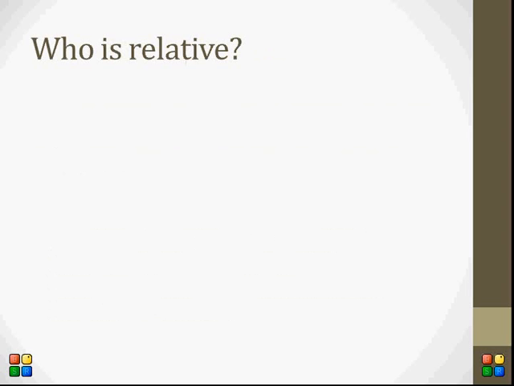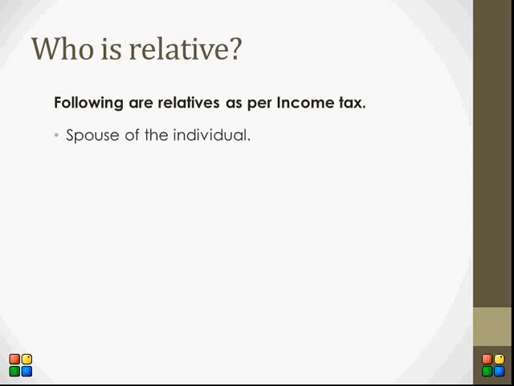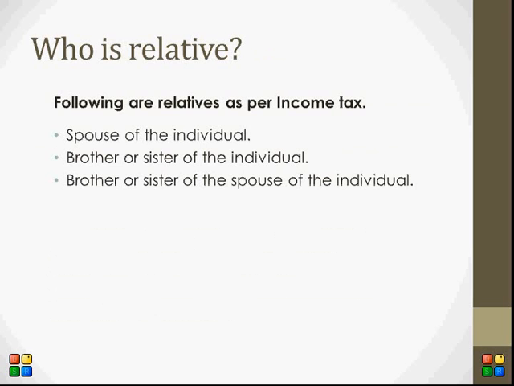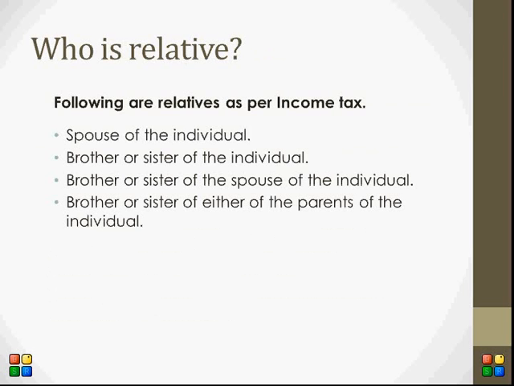Next is who is a relative. As we learned in the previous slide, gifts from relatives are not taxable. So who is a relative? Following are the relatives as per income tax. First, the spouse of the individual. Next, brother or sister of the individual. Brother or sister of the spouse of the individual.